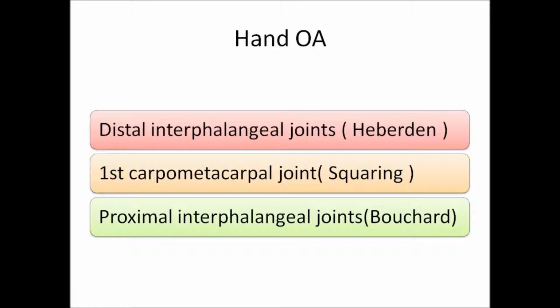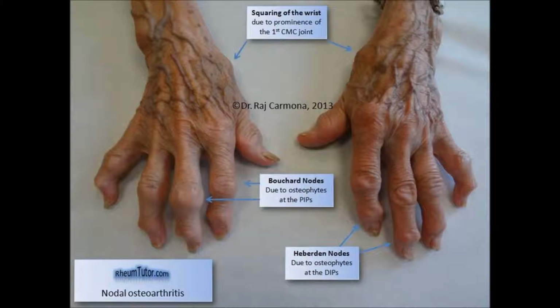Okay, so this is a picture of the main hand deformities seen in osteoarthritis. Here we can see the nodes at the proximal interphalangeal joints, the Bouchard's nodes, and at the distal interphalangeal joints, the Heberden's node. And we can also see the squaring deformity of the thumb due to subluxation of the first CM joint.